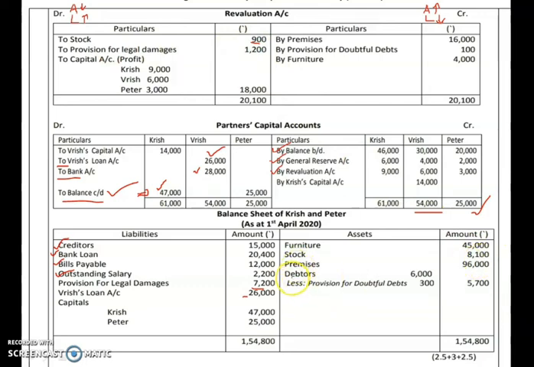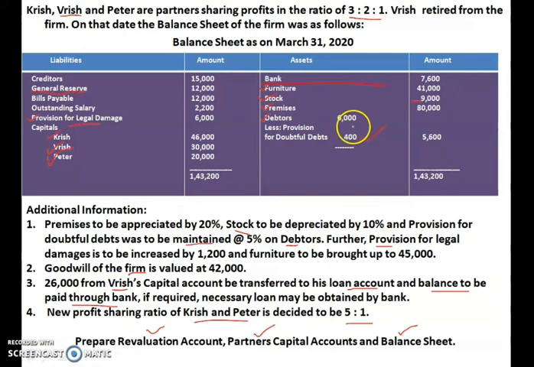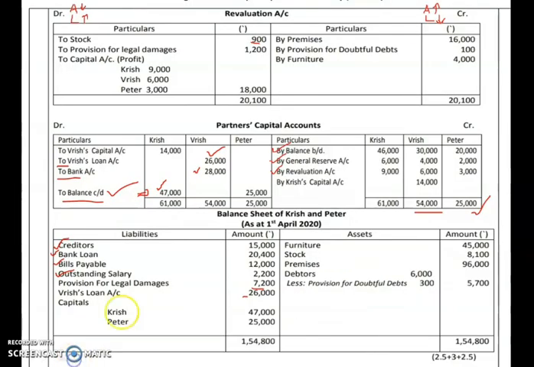Now look very carefully at debtors. Debtors given in your balance sheet is 6,000. See here, 6,000 is given, but this provision is the old provision of 400. That is not supposed to be taken; you have to take the new provision. From that 400 you have to reduce 100, that is your new provision.